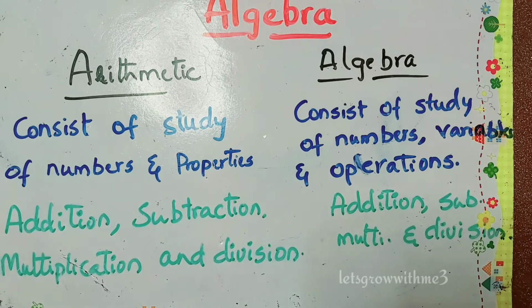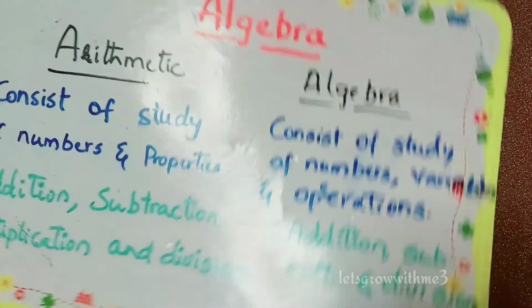First, see what you mean by an algebraic expression and an arithmetic expression. In an arithmetic expression you have only numbers which are constant throughout your simplification or evaluation. When you are evaluating any expression, the values are constant, they won't change, and the final result you get is also constant. But in an algebraic expression, the values may change.